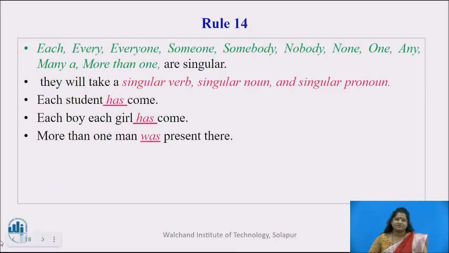Rule number 14. Each, every, everyone, someone, somebody, nobody, none, one, any, many, more than one are singular. So they will take a singular verb, singular noun and singular pronoun. So you can see here, each student has come. In this sentence, each is followed by the singular verb has. Each boy, each girl has come. More than one man was present here.